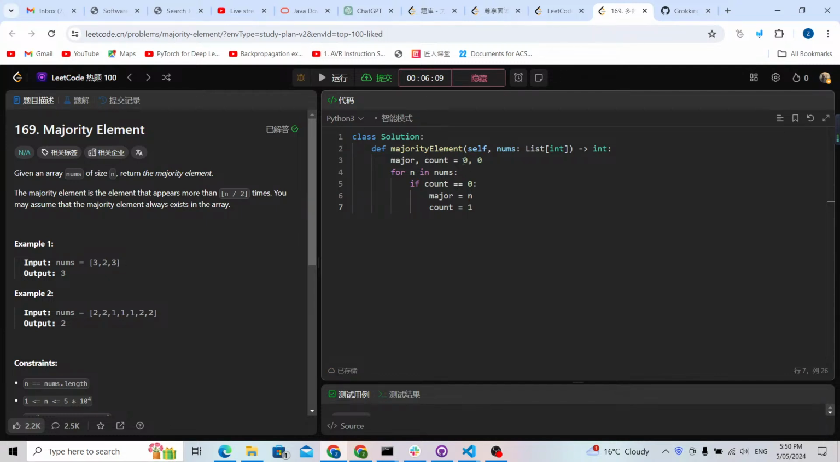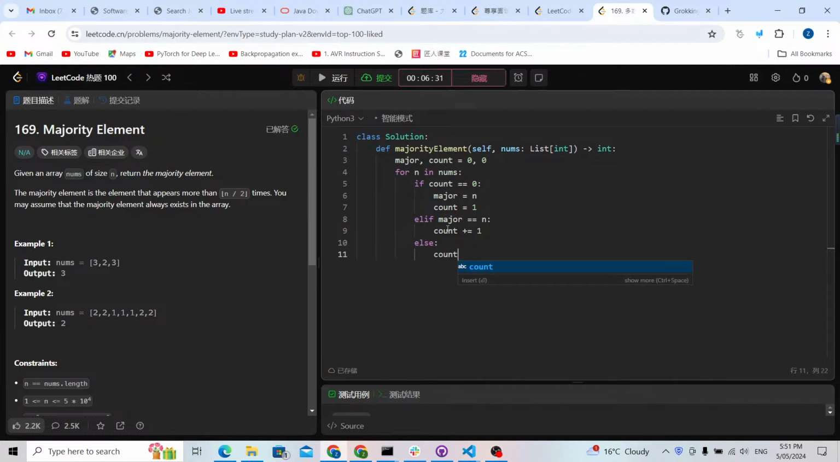So this is just like from the beginning. Now, elif is for when count is not equal to 0, so we check the major element. If the major element is equal to this number, the count should plus 1 because we have one more of this major element. If it is not equal, the count would be minus 1. Finally, we just need to return this major element.